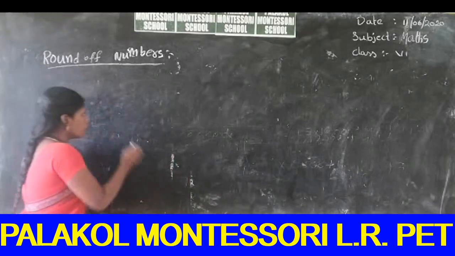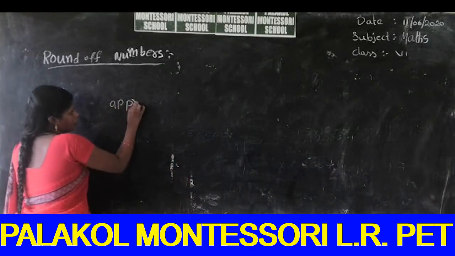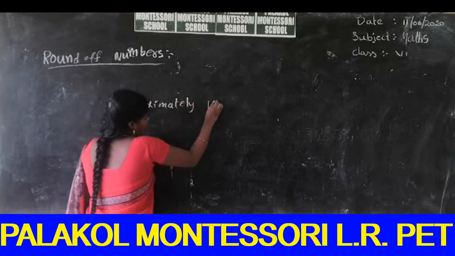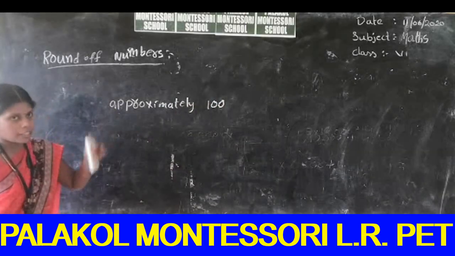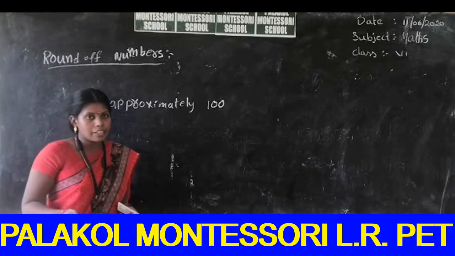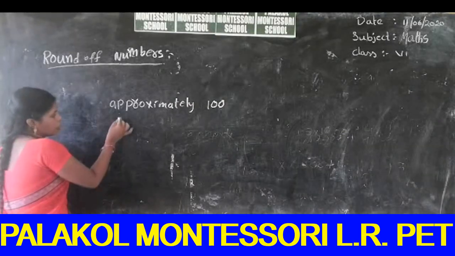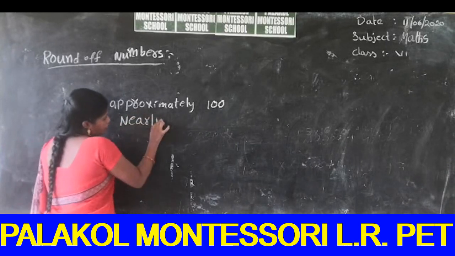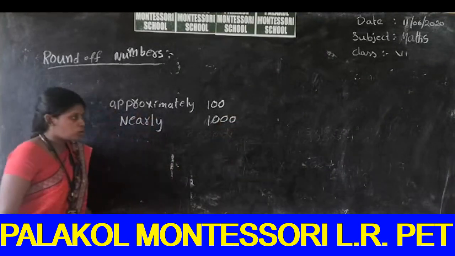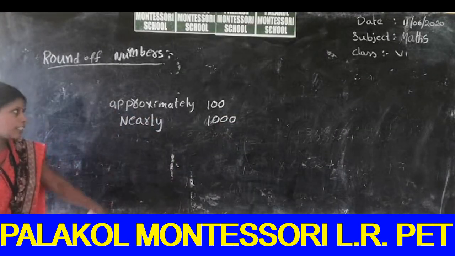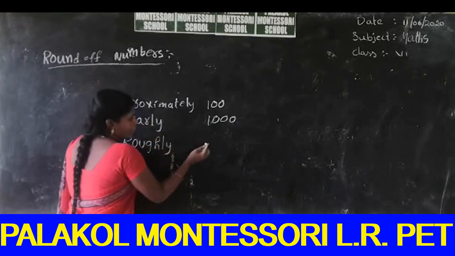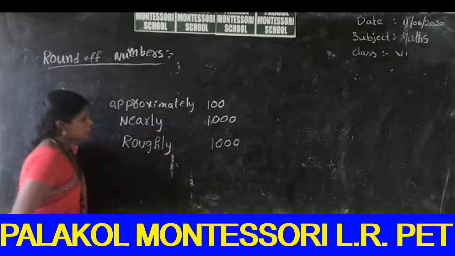You say approximately 100 people. And I ask another question. How many students attended your examinations? You can say nearly 1,000 people. So 1,000 students attended that examination. Nearly or roughly, you use these words. Nearly or roughly 1,000 people attended.